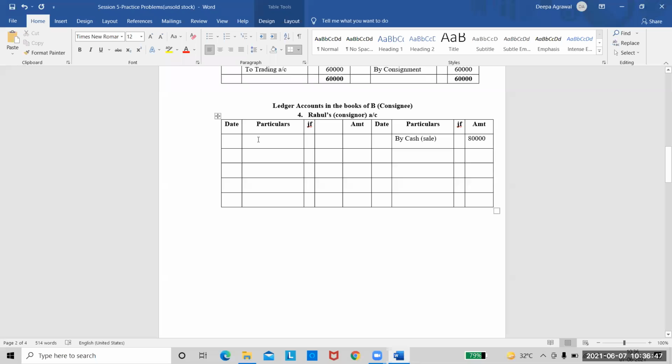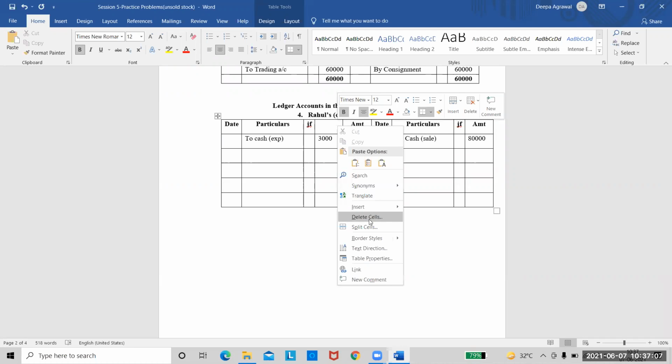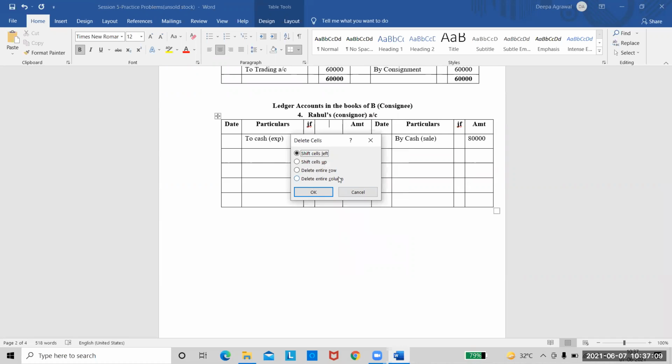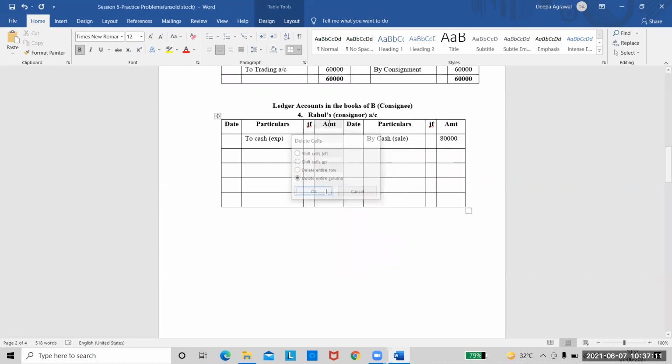Now coming to the expenses. So come to the debit side. Again, you will write the expenses as cash because the consignee is himself spending them. His expenses are 3,000. There is one extra column here. Yes. So the expenses are 3,000 and the next entry will be for commission.